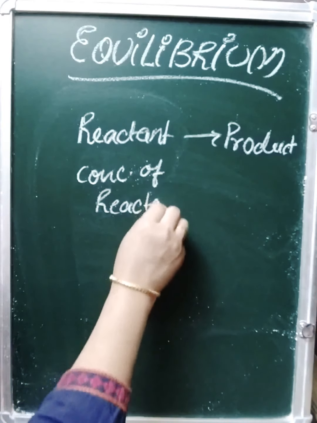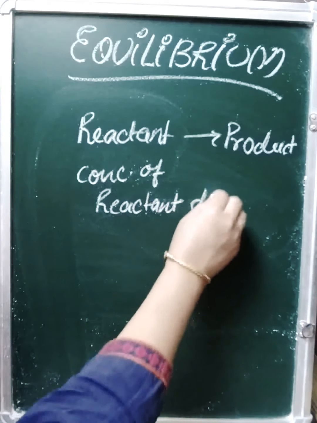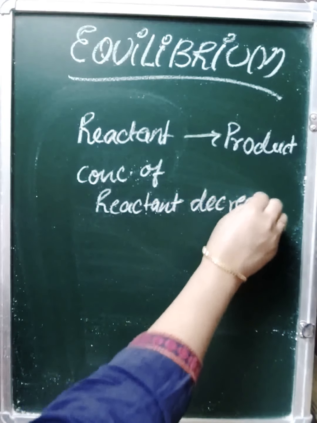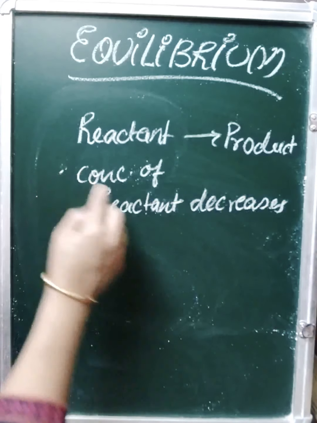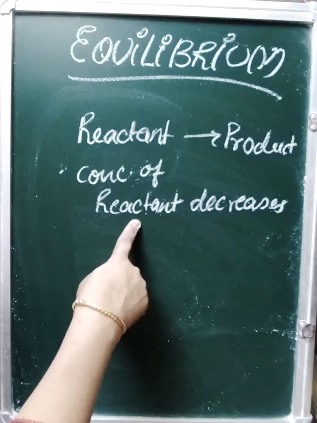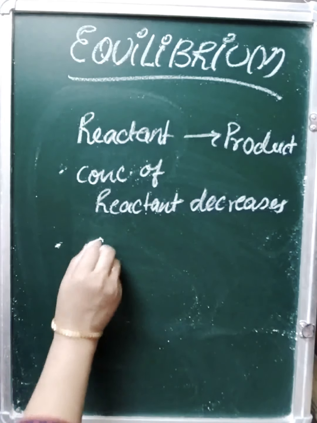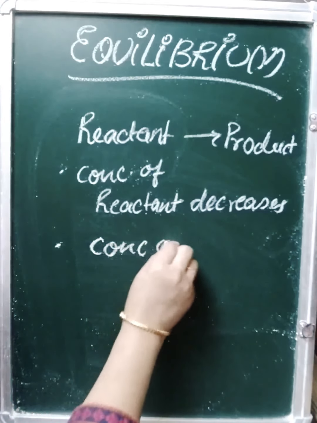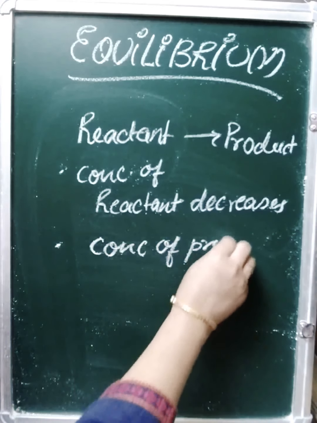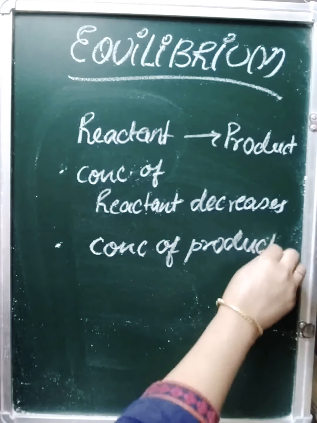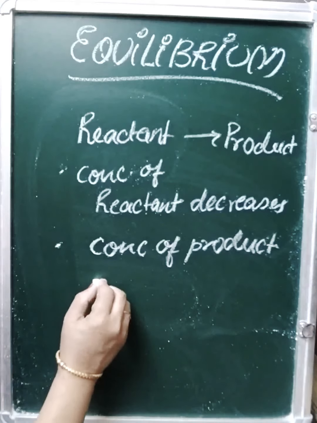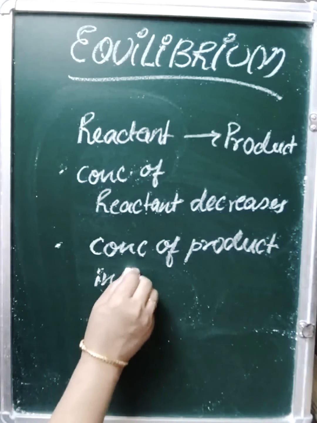Concentration of reactant decreases with time, because it is getting converted to product. Secondly, concentration of product is increasing. So it increases with time.